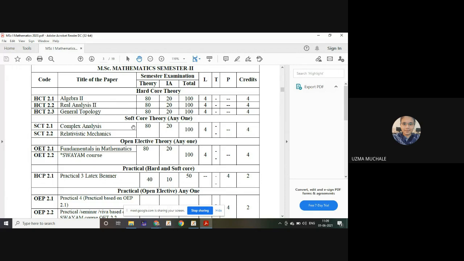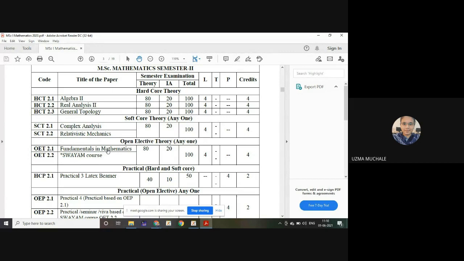Okay, now we have the softcore paper. Softcore means you can select the paper, but as the faculties are very few in number, only one permanent faculty, that is Thenge madam, so here you do not have any option. You have to select soft core theory 2.1, that is Complex Analysis, and the next one is the open elective paper. This is not for you people. It is for the mathematics side, meaning we are going to provide this one.